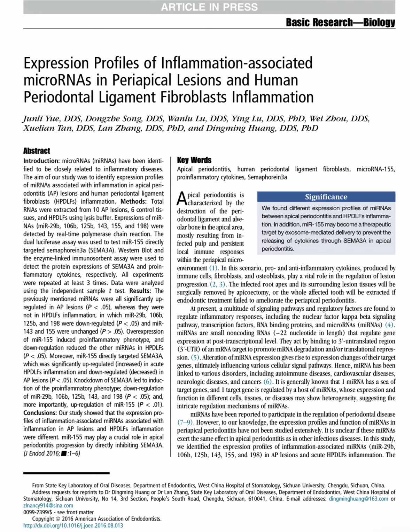Based on all these findings, the authors concluded that inflammation-associated microRNAs behave differently in apical periodontitis lesions compared with inflamed periodontal ligament fibroblasts. And more importantly, they identified microRNA 155 as a key regulator of inflammation because it directly suppresses SEMA3A. This means that microRNA 155 could potentially become a therapeutic target for treating apical periodontitis in the future.